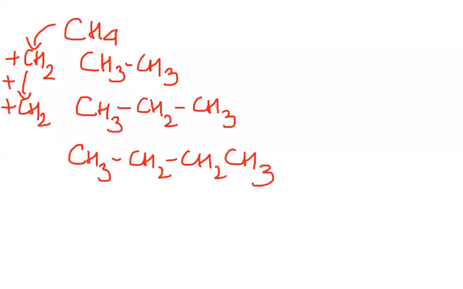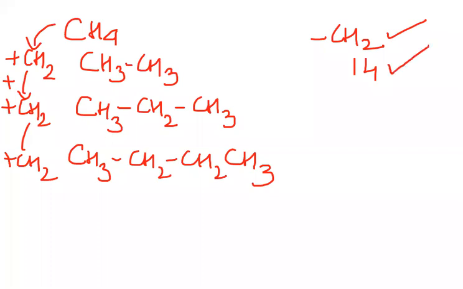So another CH2. You see that for every member in the homologous series, the members of that series are increasing by the addition of one CH2 group. This one CH2 group that is being added is also increasing its molecular mass by 14. So one CH2 group added, and the molecular mass increases by 14.